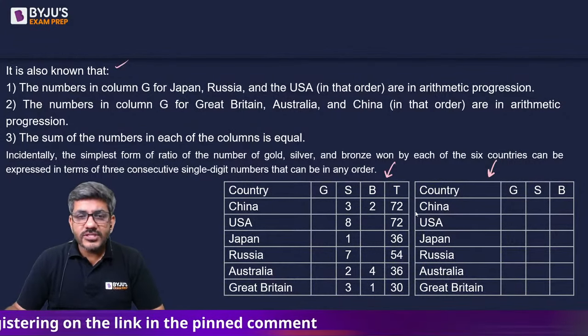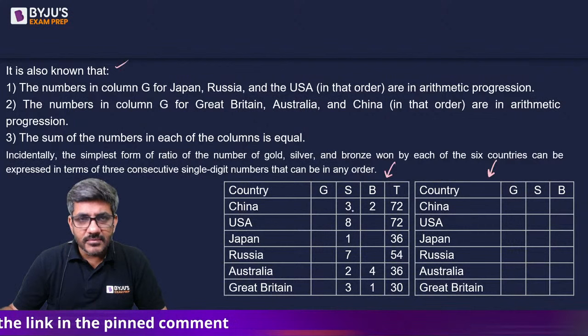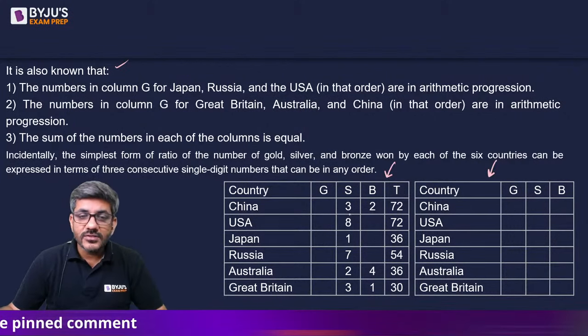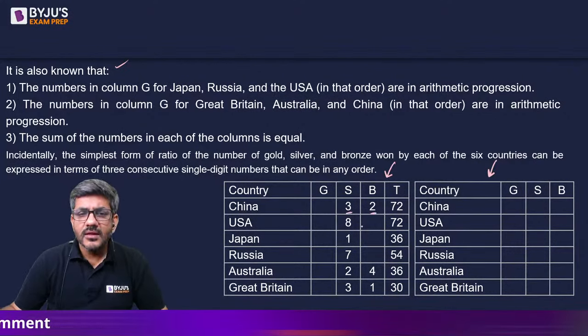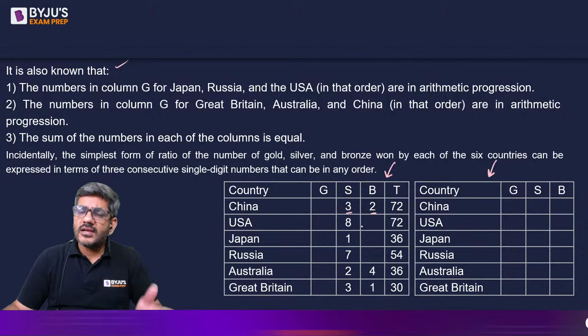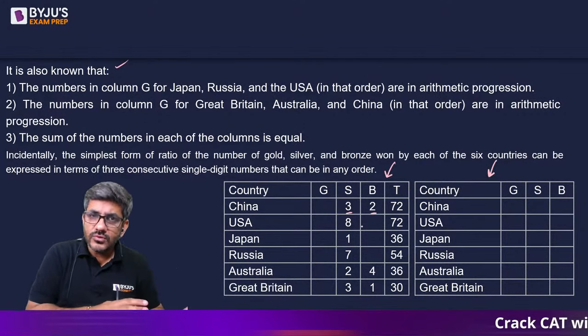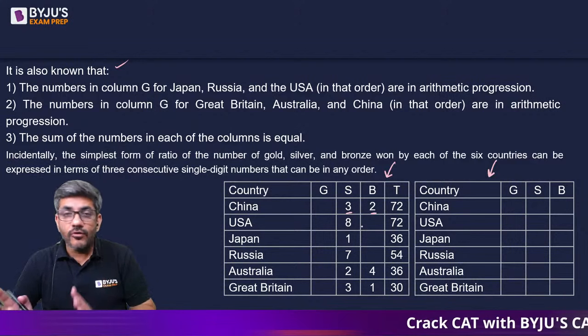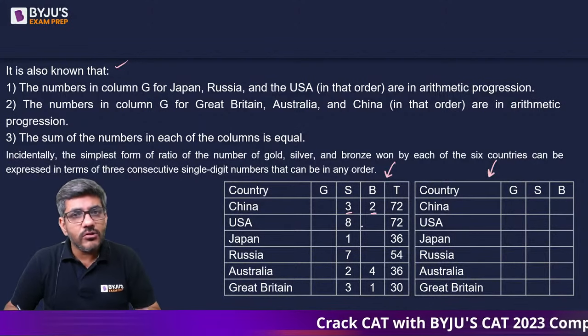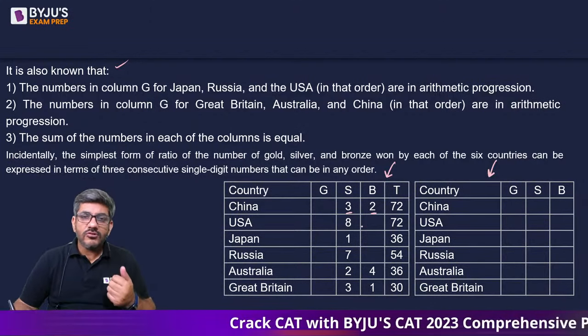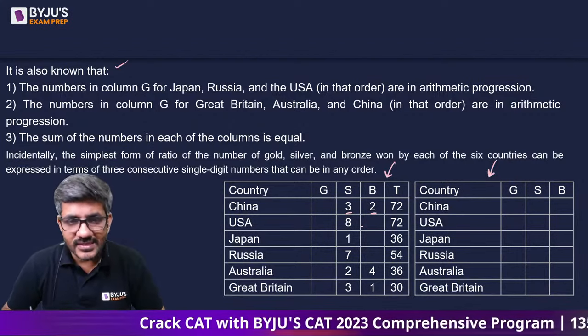See, when I talk about China, the ratio of 3 numbers would be 3 consecutive integers. 2 of the numbers are 3 and 2. If 2 numbers are 3 and 2, then the 3 consecutive integers can be 1, 3, 2 or they can be 4, 3, 2, because 1, 2, 3 are also consecutive and 2, 3, 4 are also consecutive. So that gives me 2 cases.